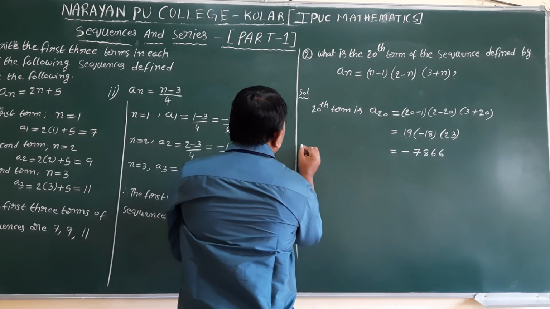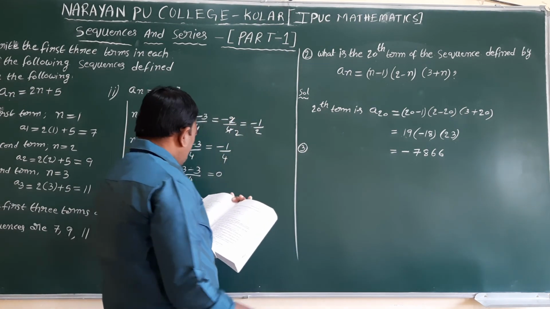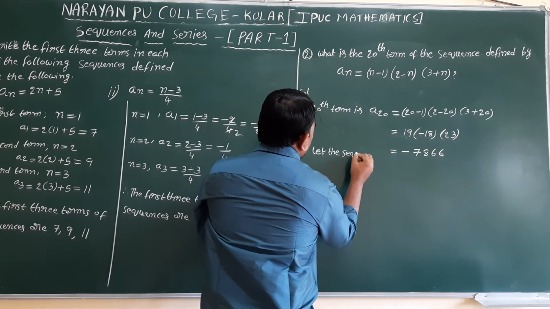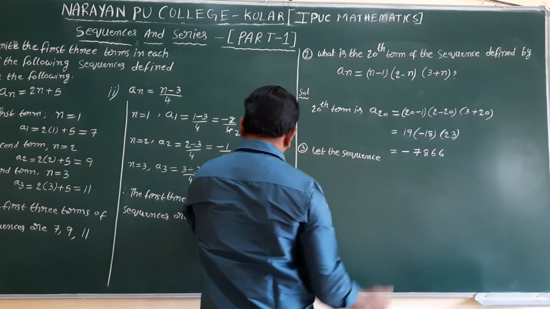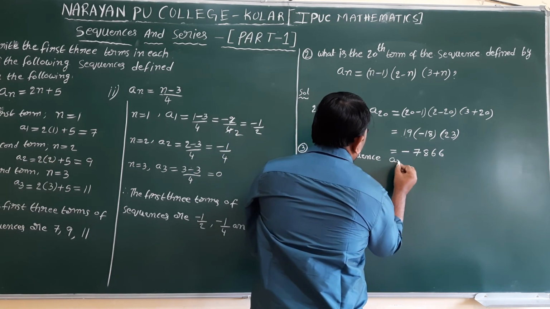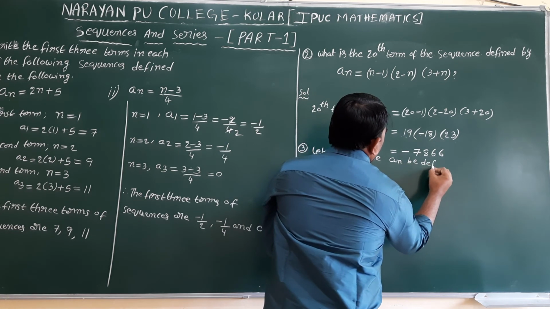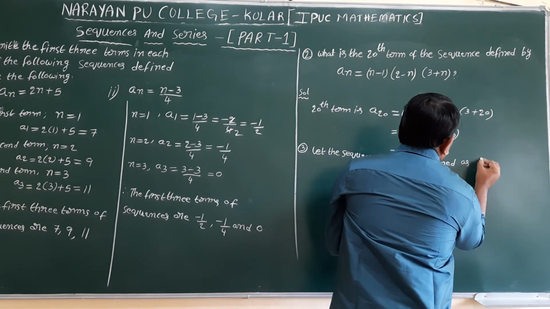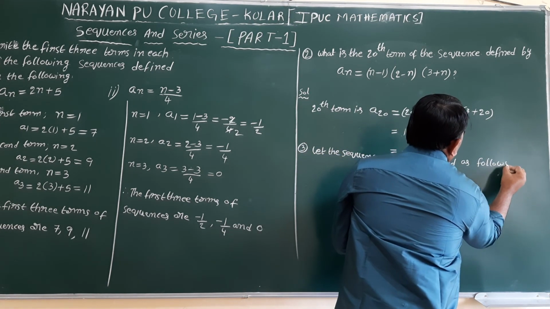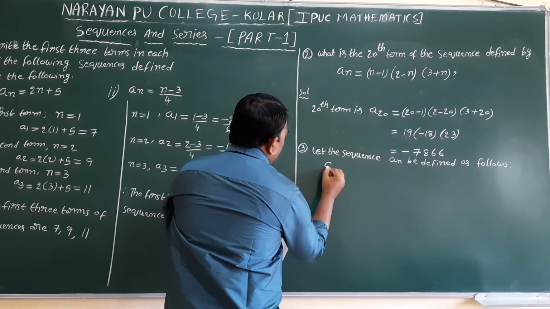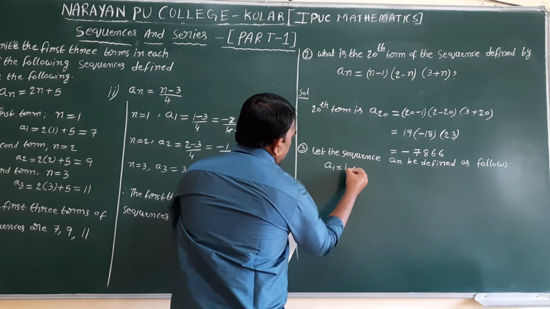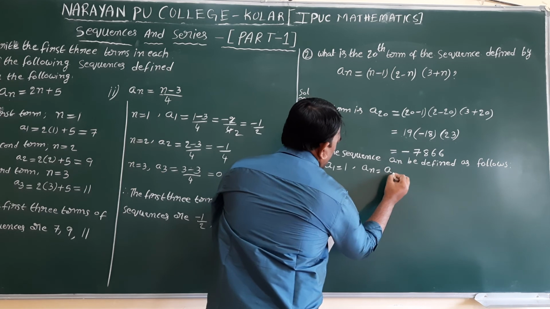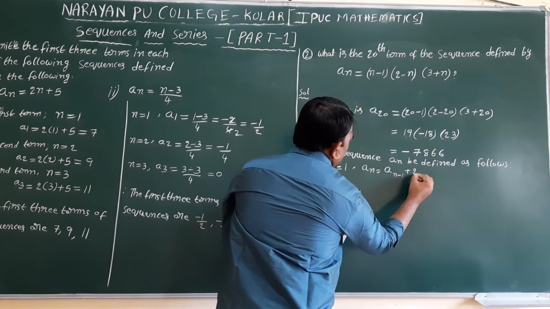So next example. Let the sequence an be defined as follows. The given a1 value 1, an equal to a n minus 1 plus 2.